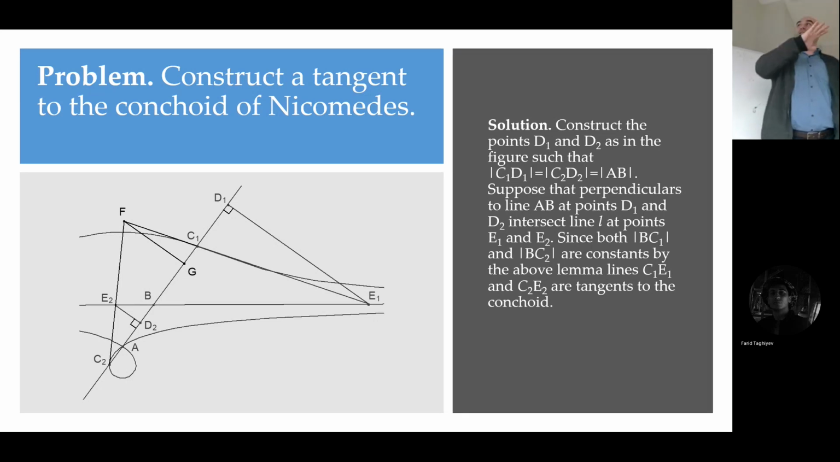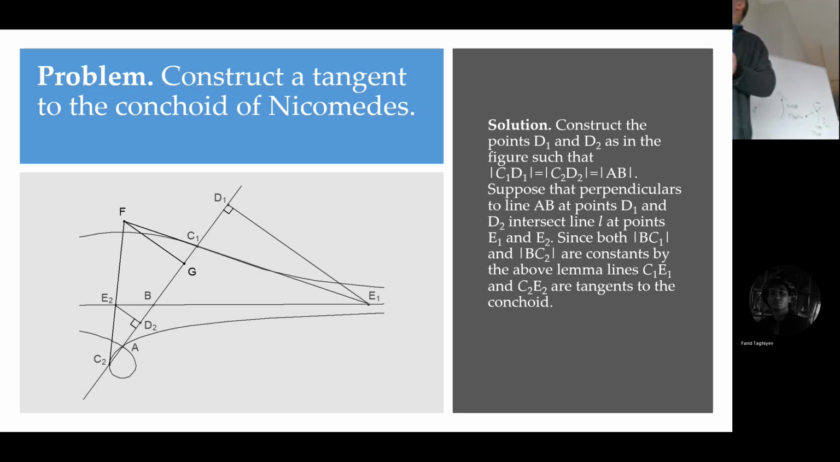Straight edge construction of the tangent of Nicomedes conchoid. A little bit complicated picture, but I can explain. First, you find a point D1 such that C1D1 equals AB. AB is already in the picture. The curve, the conchoid, is already there. So you can measure AB, and in the extension of BC1, you can take point D1 such that C1D1 equals AB. It is possible to find such a point.